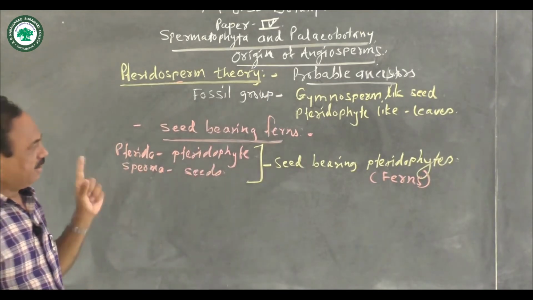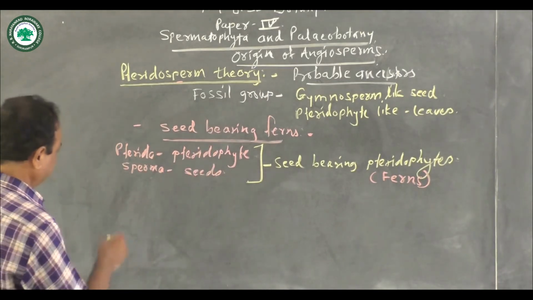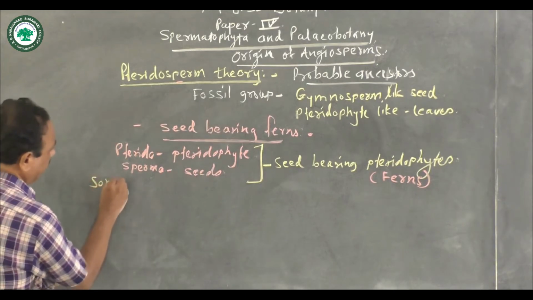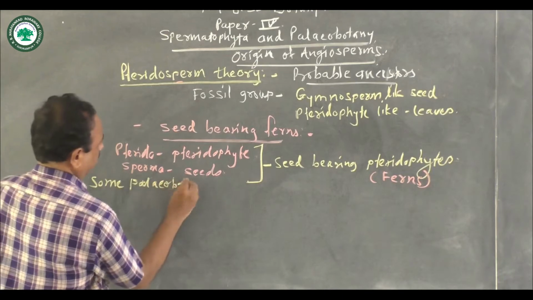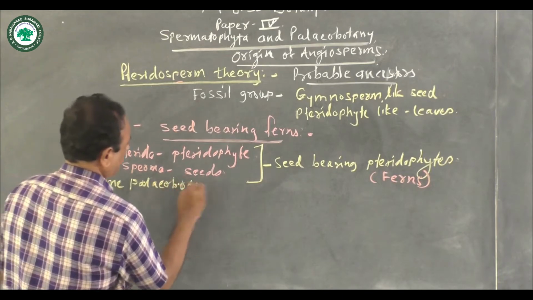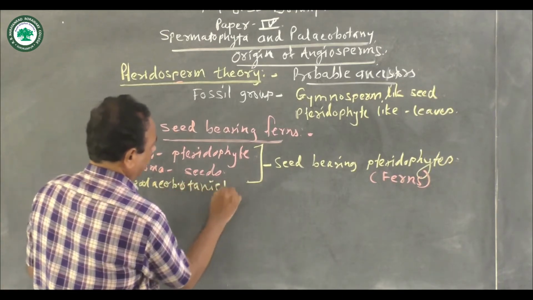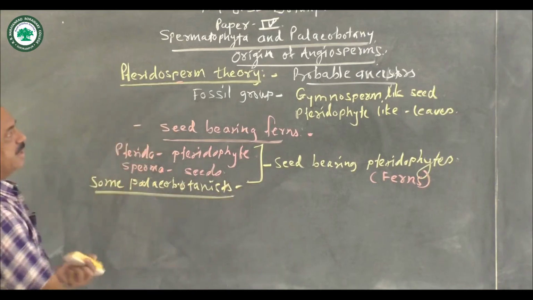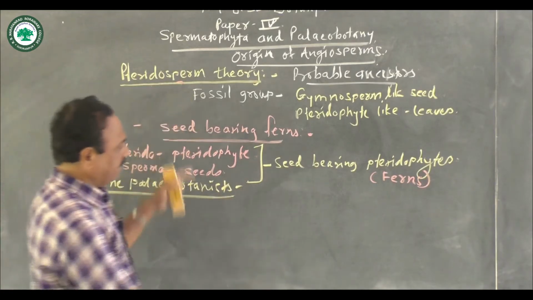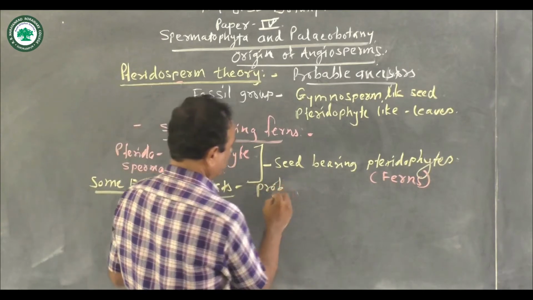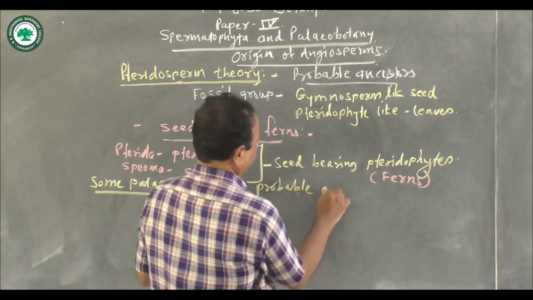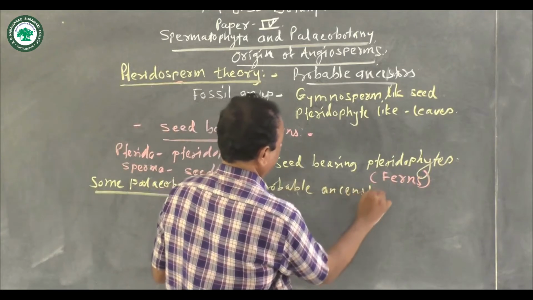And some paleobotanists have suggested the pteridosperm as the probable ancestor of the angiosperm.